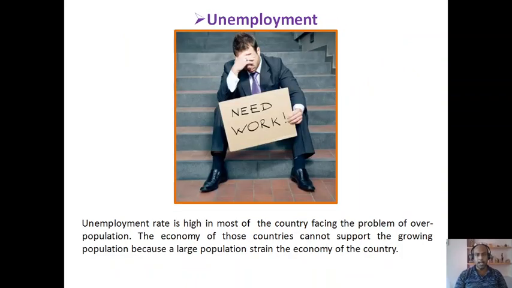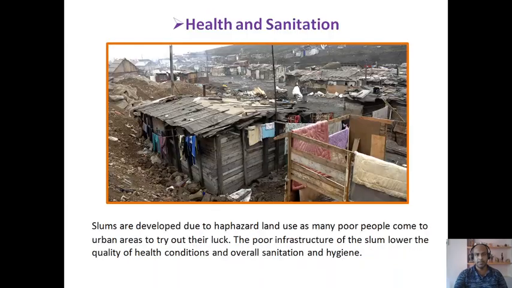Number three, unemployment. Unemployment rate is high in most of the countries facing the problem of overpopulation. The economy of those countries cannot support the growing population because a large population strains the economy of the country. Or you can say a huge population puts immense pressure upon the economy of the country.